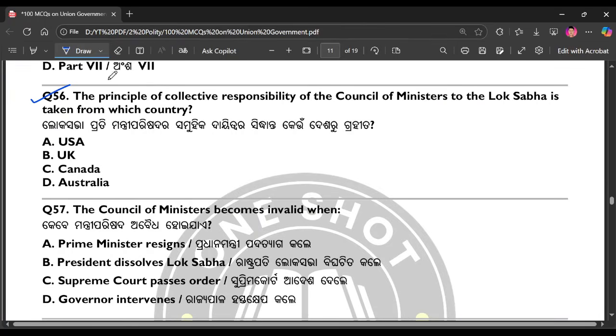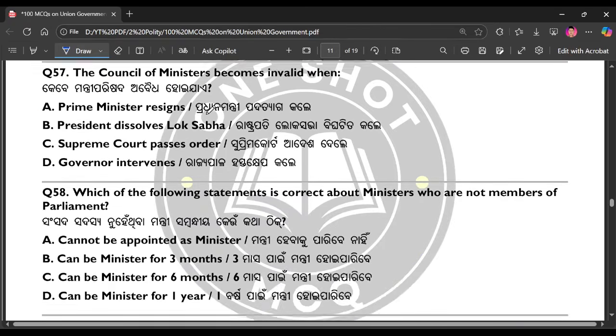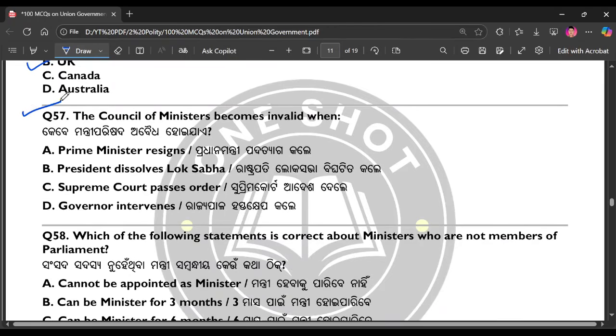Question number 56. The principle of collective responsibility of the Council of Ministers to the Lok Sabha is taken from which country? The right answer is option number B. Question number 57.